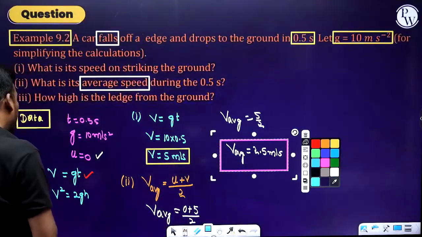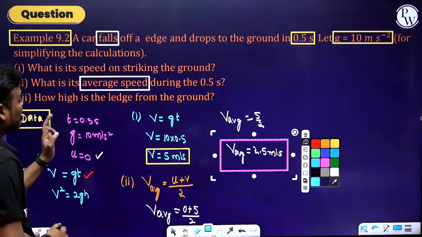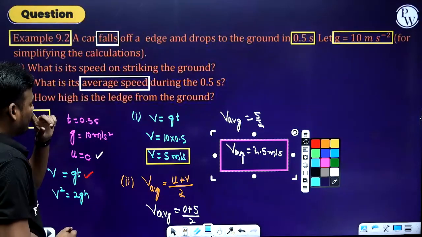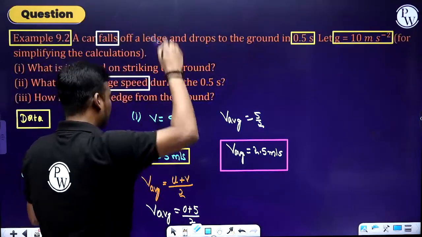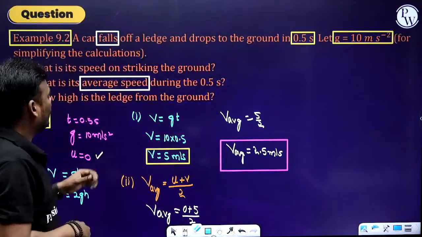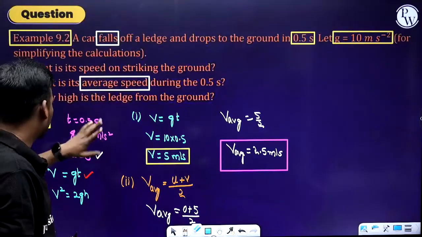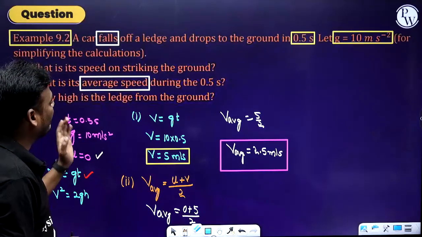Now, the last one: how high is the ledge? Ledge means the height from which the car is falling. How high is the ledge from the ground?